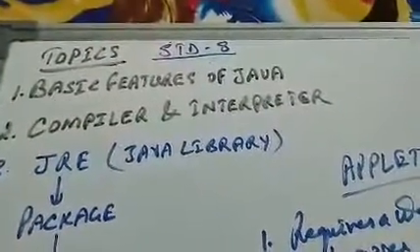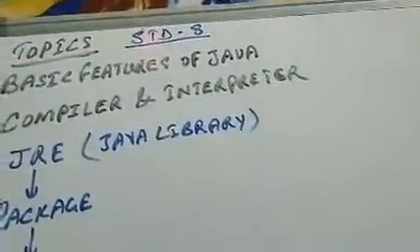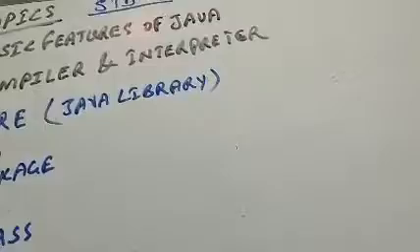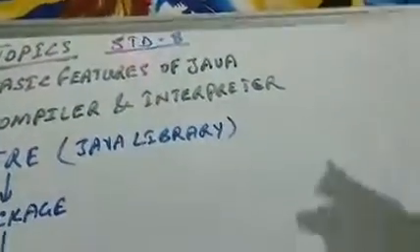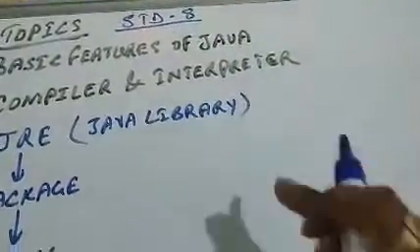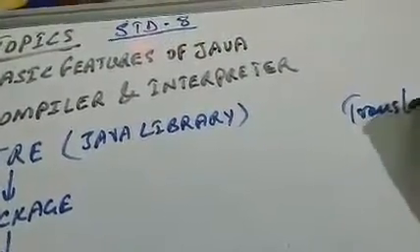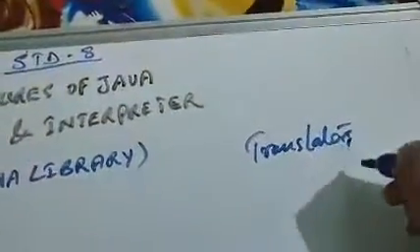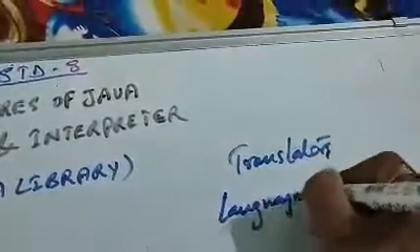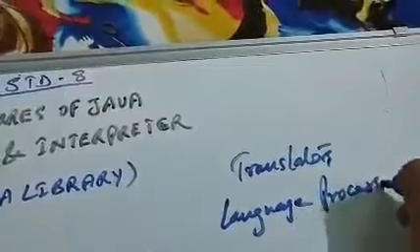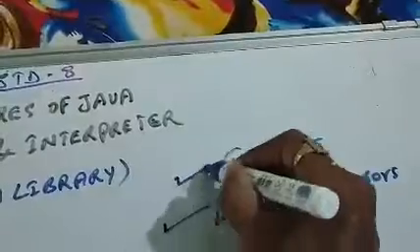Then we move on to the concept of compiler and interpreter. As we know, both compiler and interpreter are called language processors. Please remember. In simple English we call them translators, or also language processors. Please remember, in computer language it is called a language processor. In simple English it is known as a translator.